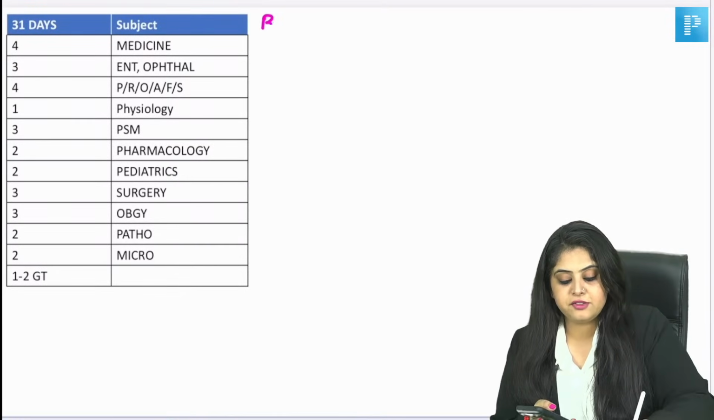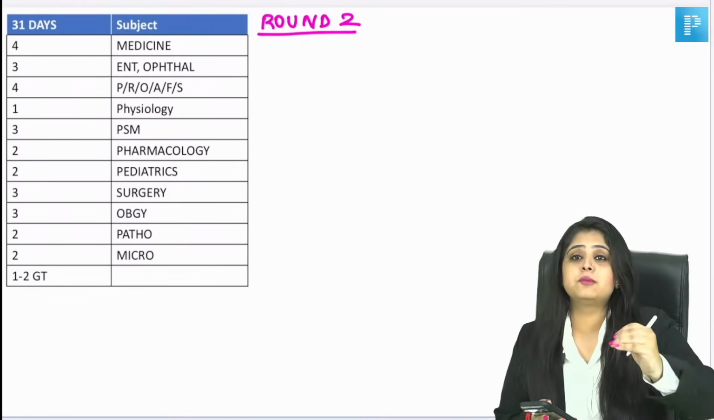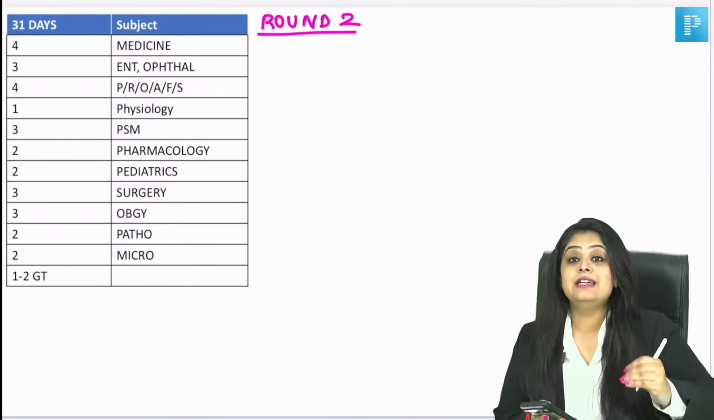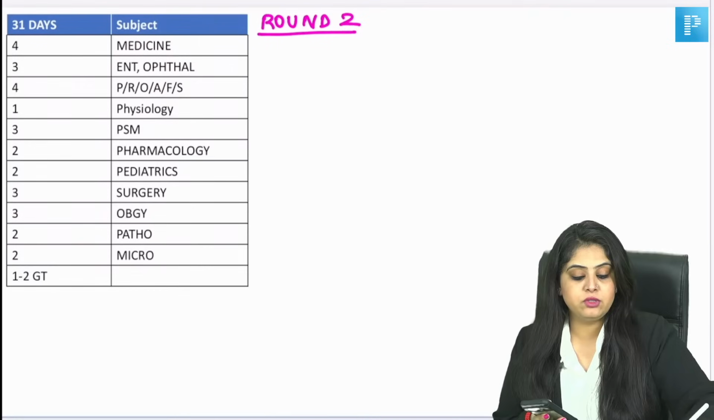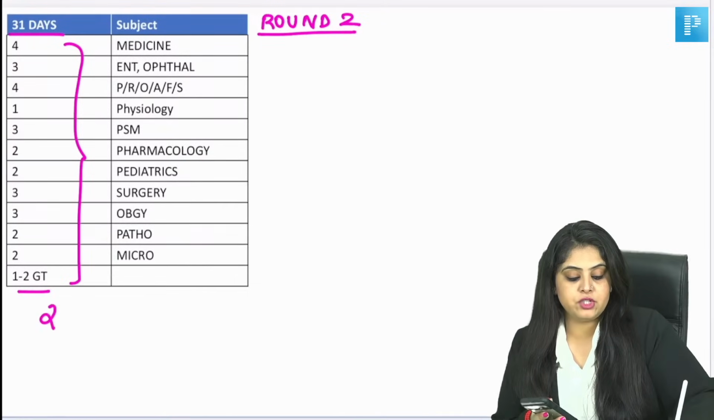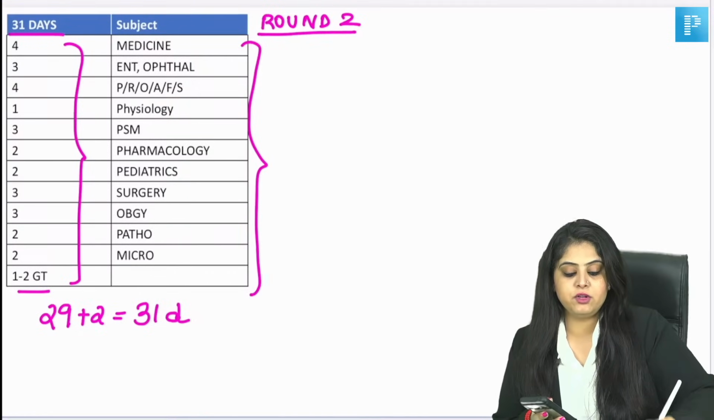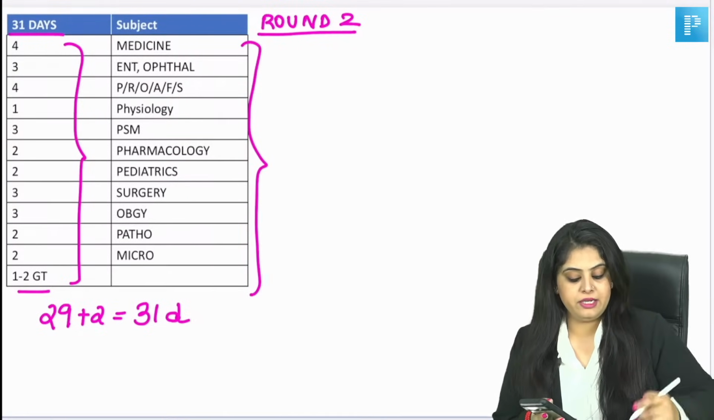So I'll label this as round 2. Round 2, of course, I've not given you dates because I want you to do the dates aage peeche as per yourself. Kaun sa subject strong hai, kaun sa subject weak hai, that you decide. But I've given you the number of days that you have to do with 2 grand tests. I've added those also. So 29 days for revision plus 2 grand tests makes it 31 days that I've given to you,